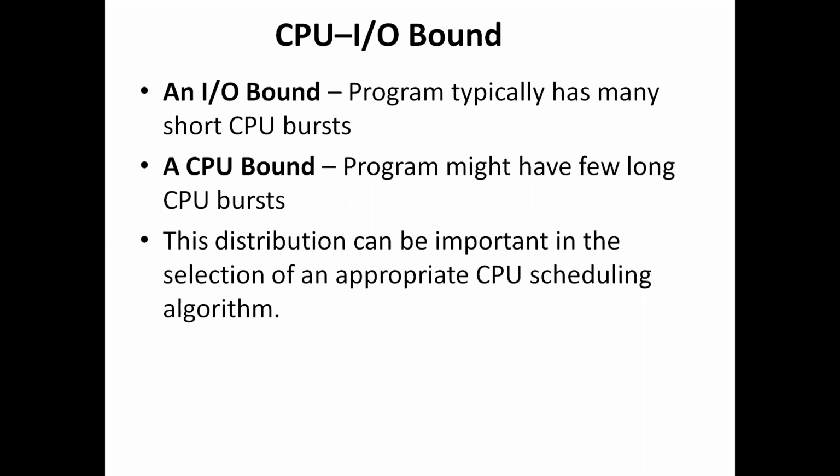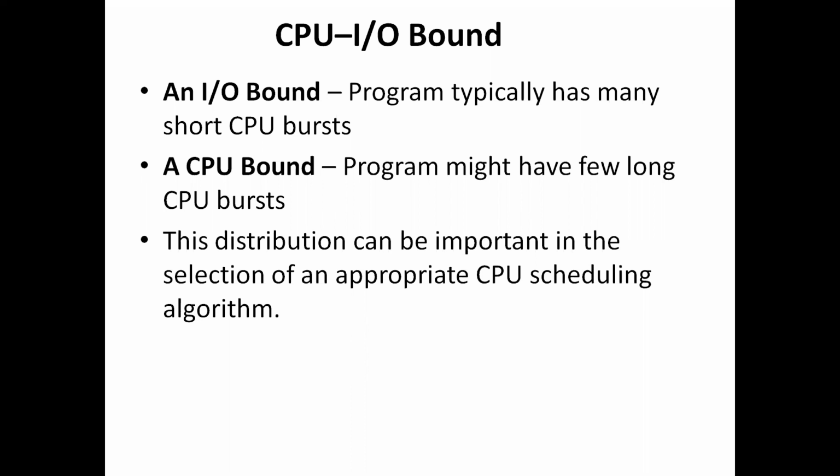If the program or process is IO bound, it will have more IO bursts and fewer CPU bursts. Whereas a CPU bound program or process might have a few long CPU bursts. A CPU bound program consists of more CPU bursts and fewer IO bursts. That is the difference between an IO bound program and a CPU bound program.